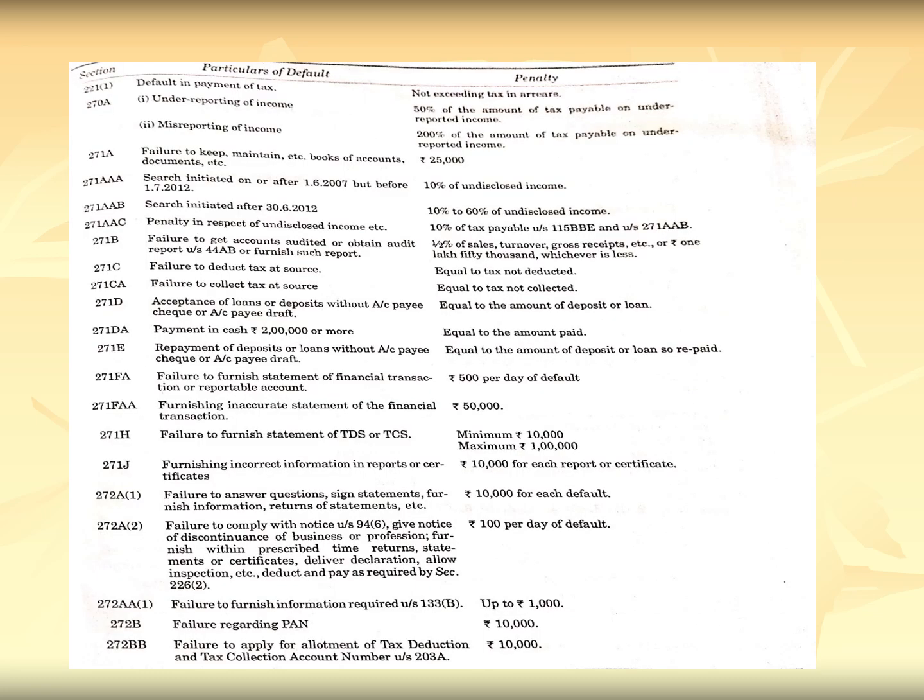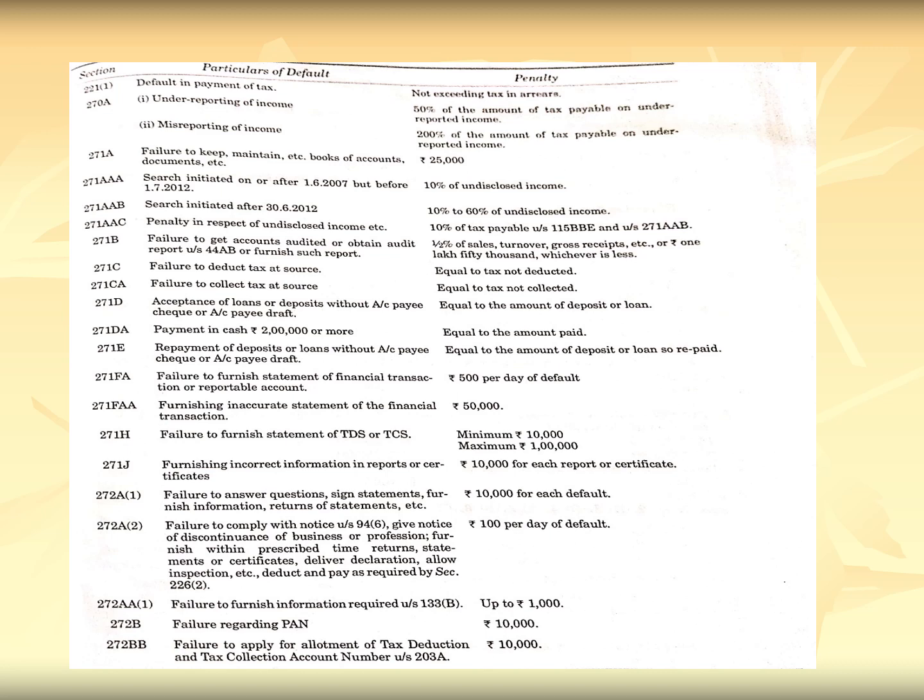This is the complete list. For various types of defaults, different types of penalties have been kept in the Income Tax Act, and those penalties will be imposed on the defaulting assessee.